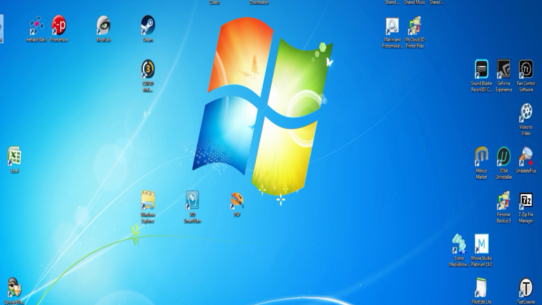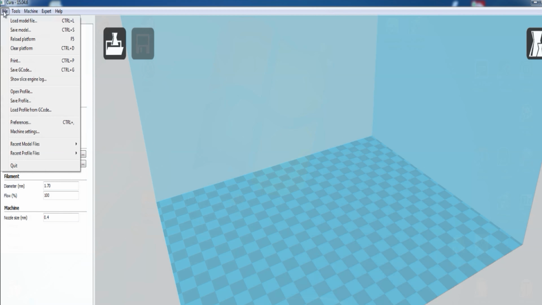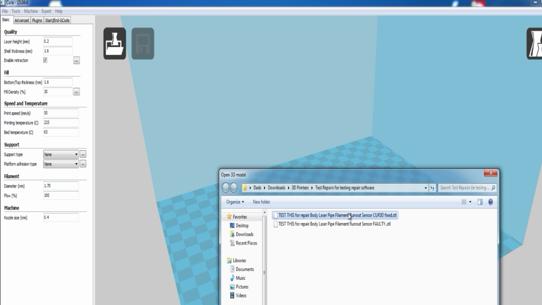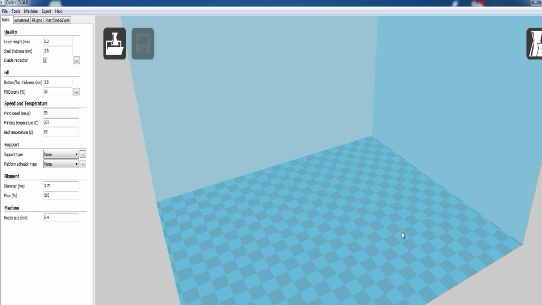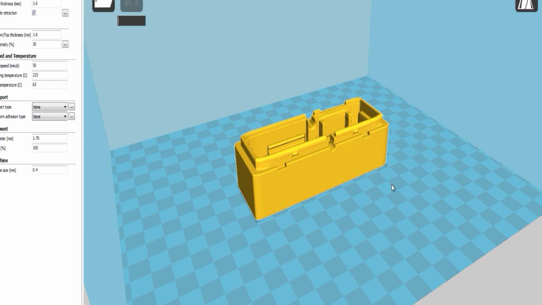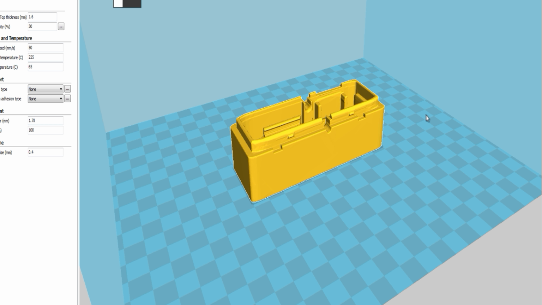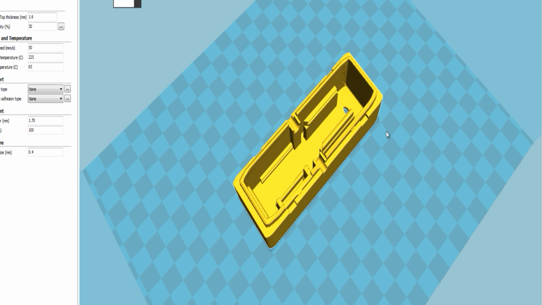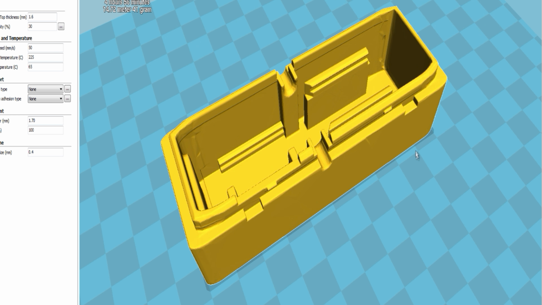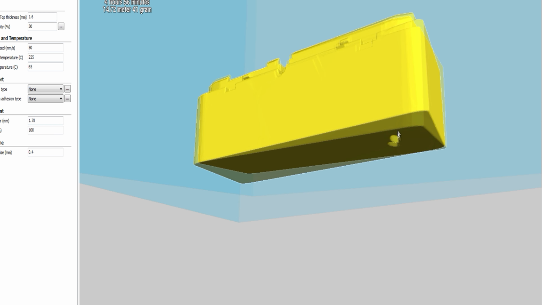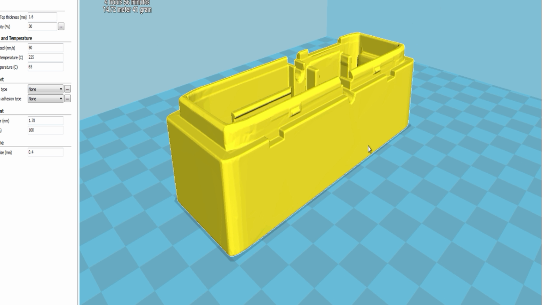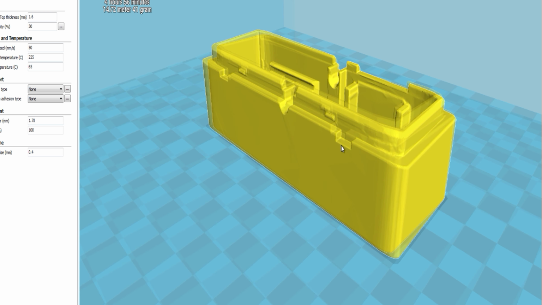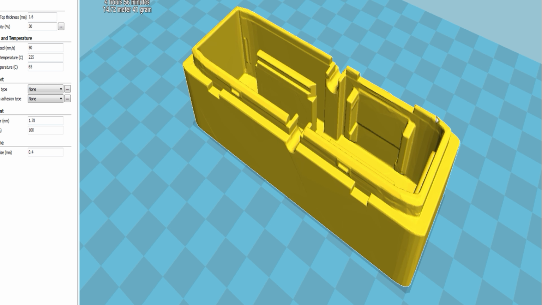I'll just open this up in CUR3D. This is the repaired file. And we can see that looks, well, okay there. Can't see any problems. Not exactly the smoothest model this. Well, all my models are like that.